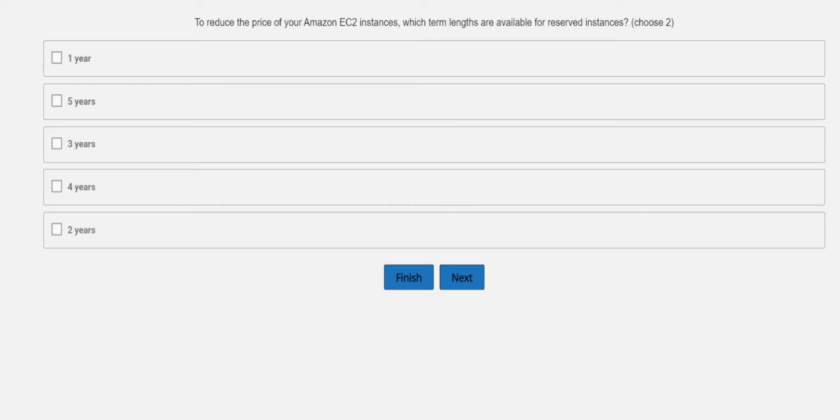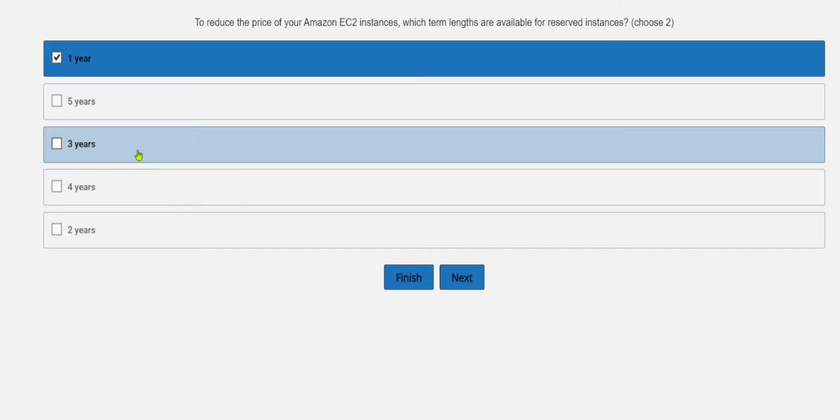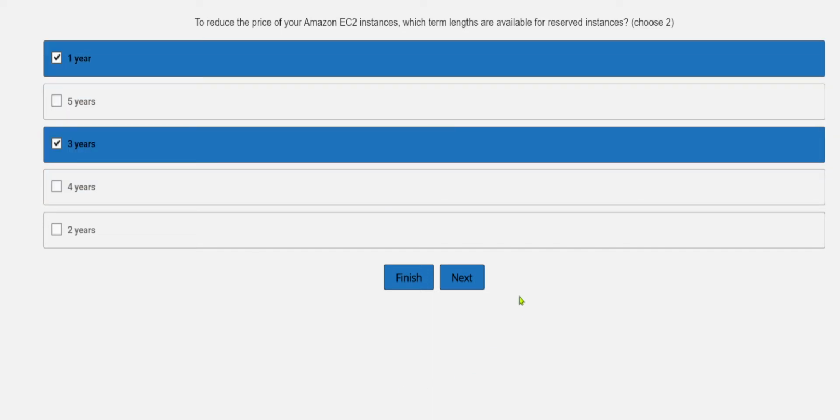So we'll start with the questions here. Okay, so first question is, to reduce the price of your Amazon EC2 instances, which term length are available for reserved instances? Okay, so as we know that different types of instances are available, like dedicated instance, spot instance, reserved instance, and on demand instance. So as we are talking about the Amazon EC2 instance and the length available for reserved instance, then that is 1 year and 3 years. So you need to remember this part.